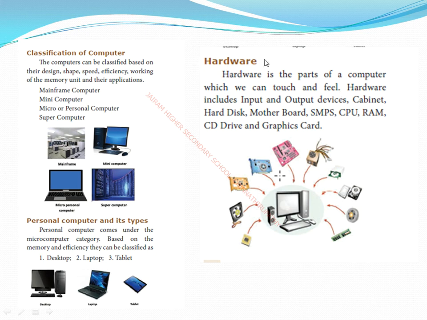So next one, hardware is the part of a computer which we can touch and feel. Many times I said to you in the classes, hardware means all the physical components of the computer. So what are the physical parts in the computer? Keyboard, monitor, CPU and printer. Some of the parts are available outside the computer, and some of the hardware devices are available inside the CPU that we couldn't see, and those parts are given here in the cabinet.